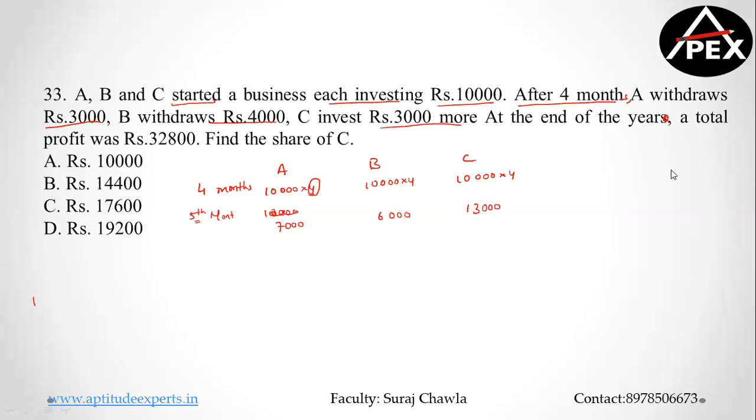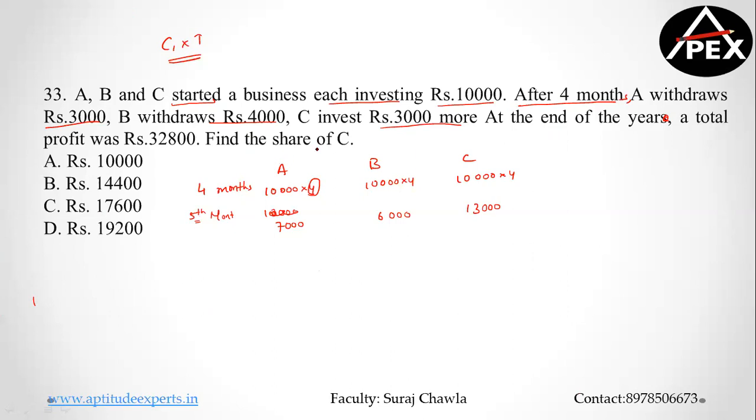Devdeep, that is what we are discussing, that the profit sharing ratio will be the capital into number of months. No matter the question is not told you per month, but we are talking about capital into the time period. Now you have to break it as per the question.